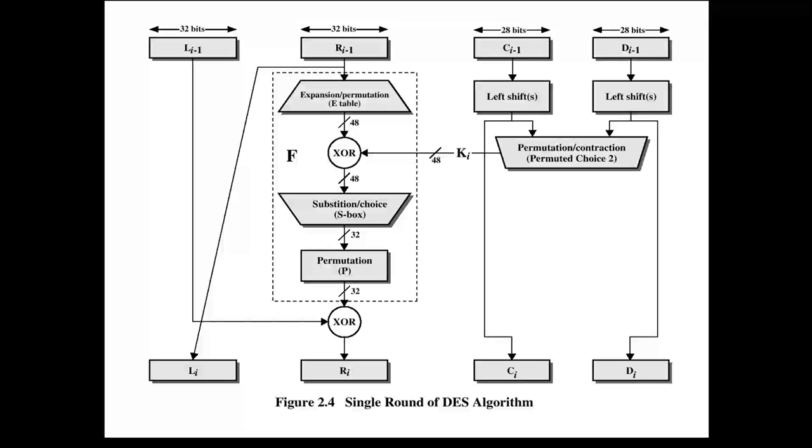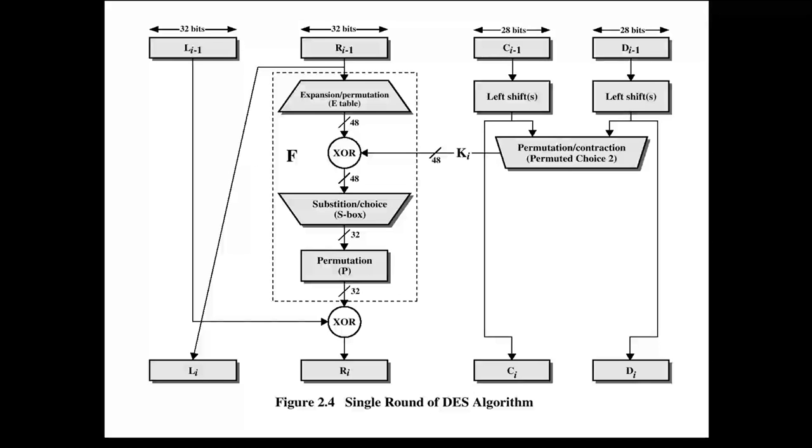After the left shift, we apply the permuted choice, which compresses the key from 56 to 48 bits. That 48-bit key and the input, which we expanded to 48 bits, are XORed.